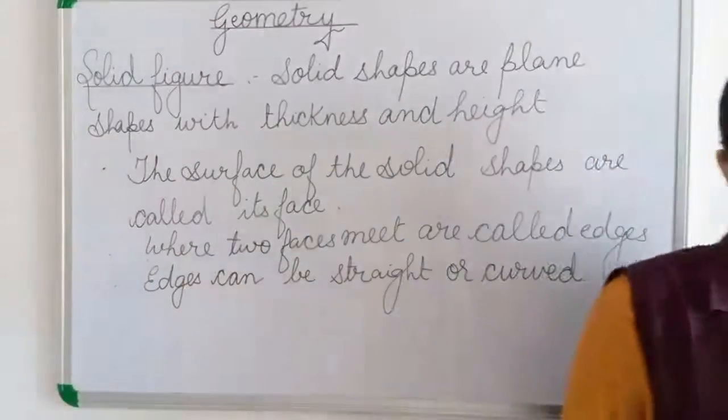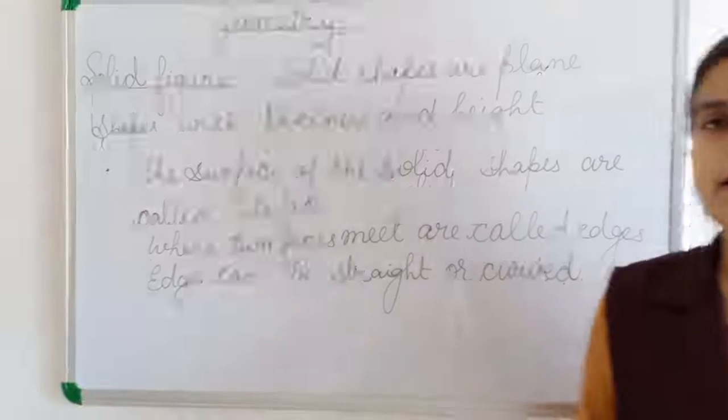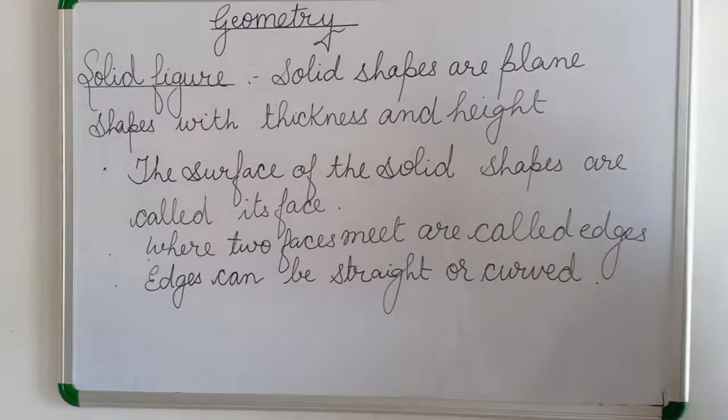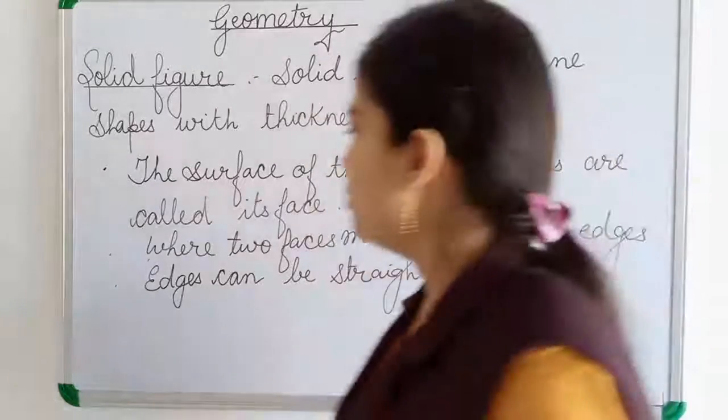Similarly, like a face can be plane or curved, edges can also be straight or curved. And where two edges meet at a point is known as a vertex.